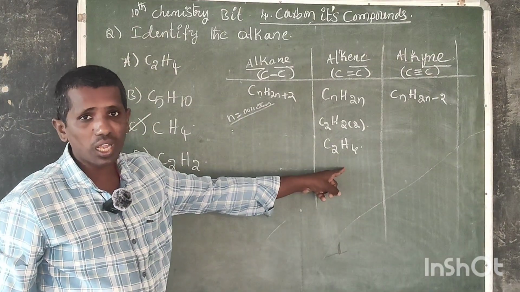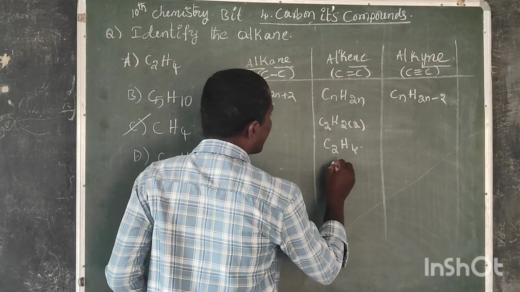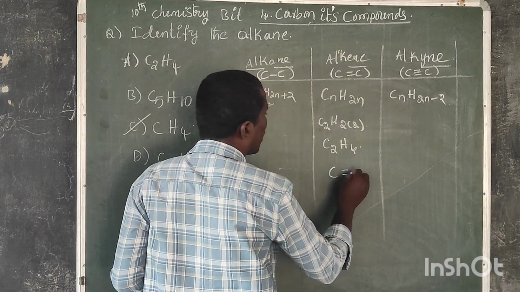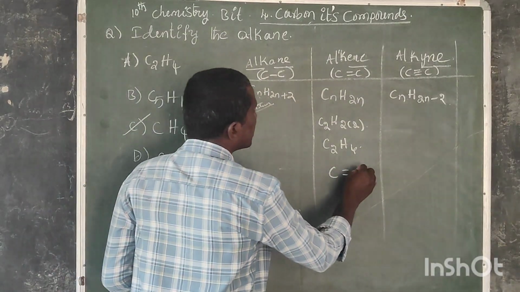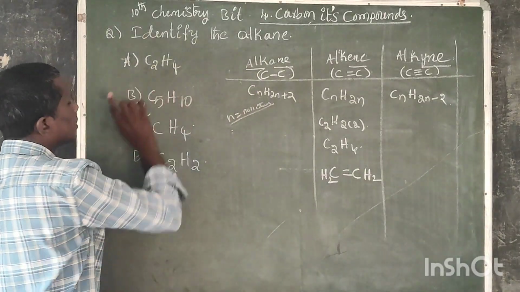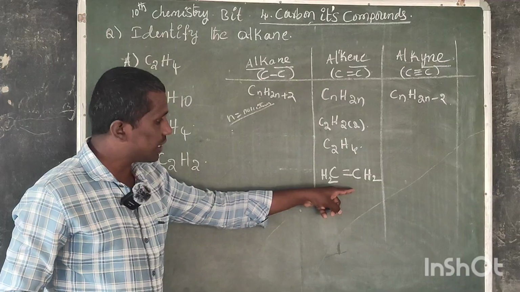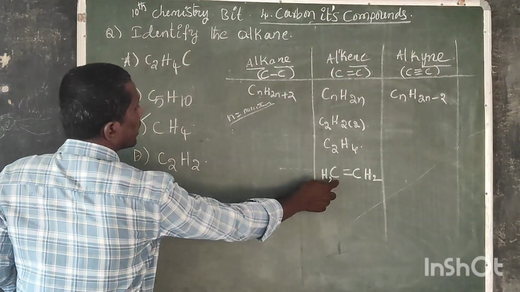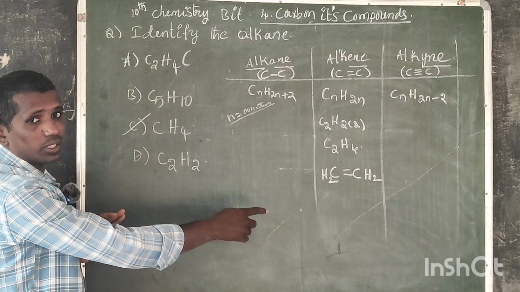The structure of alkene has 2 carbons with a double bond, so C double bond C, CH2 double bond CH2. So it is an alkene, since a double bond exists between the 2 carbon atoms.